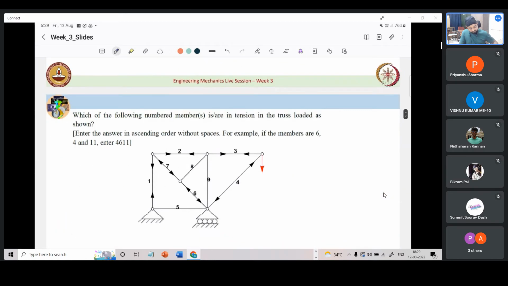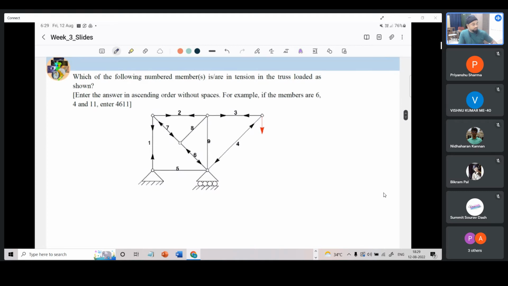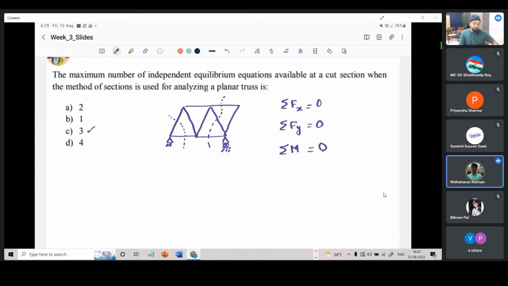Okay, let us move on to the next. Are there any questions regarding what we discussed now, or I can move on to the next question? Yes, that's a good question. The question is that there is generally a condition that we should cut only a section which cuts three members. Why not four members is the question. Why not four or five members is the question.